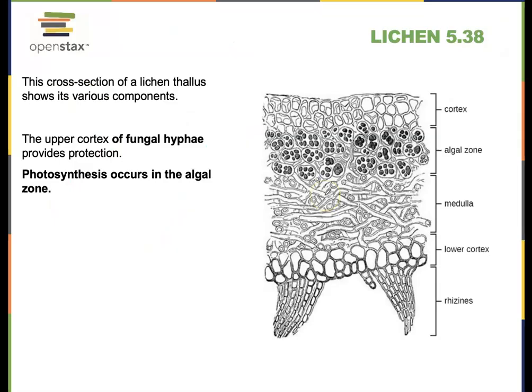All right, and we're ending up with lichen. So lichen is an organism that is formed from two different kinds of cells. So it's a symbiotic relationship. It's a mutual relationship between fungi and also algae. So you can see the schematic of our lichen. It has an algae zone, and then it also has the hyphae you can see here in the fungus zone. So it's a collaboration of those two organisms. The algal zone can help photosynthesize and produce sugars.